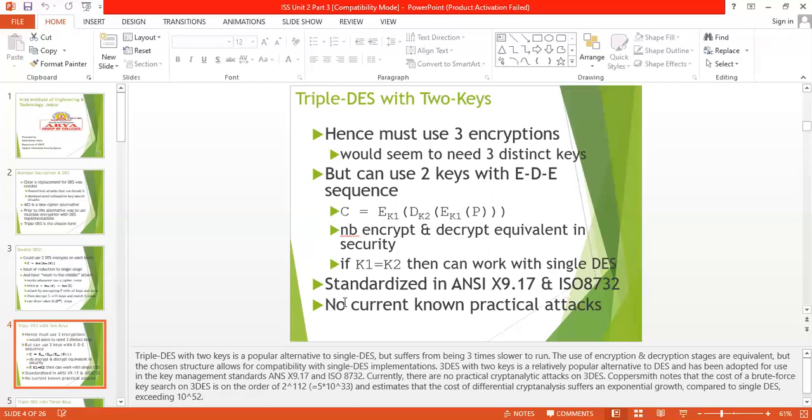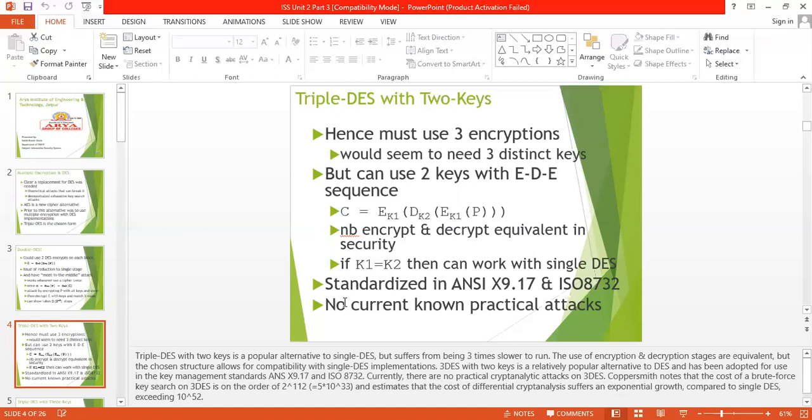In triple DES, encryption is applied multiple times on the plaintext. With two keys, first we encrypt the message with K1, then decrypt with K2, and after this encrypt again with K1.